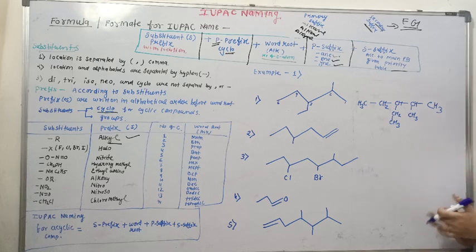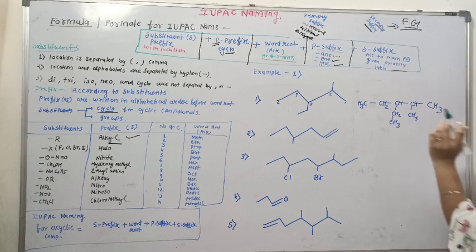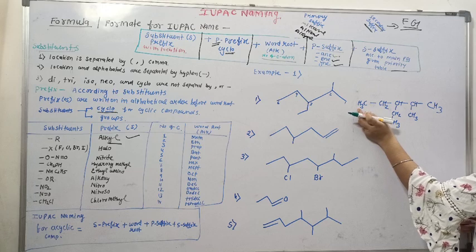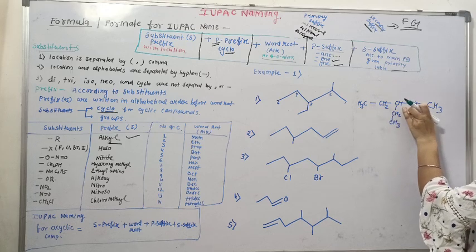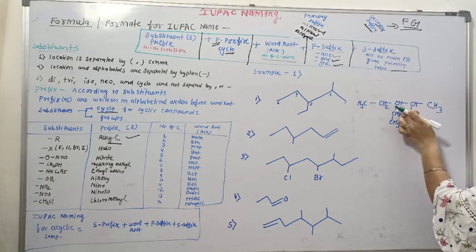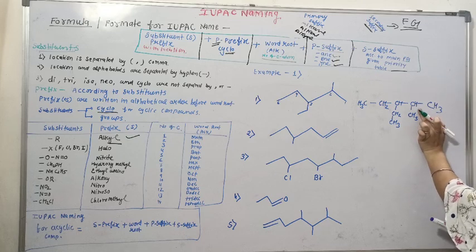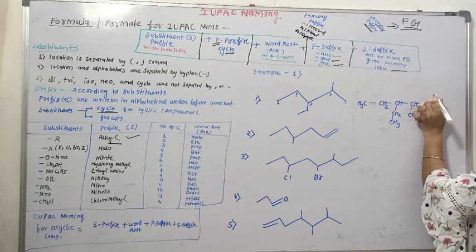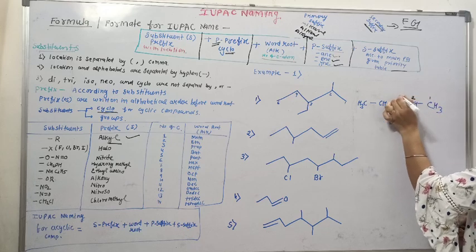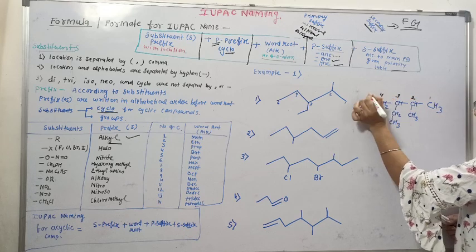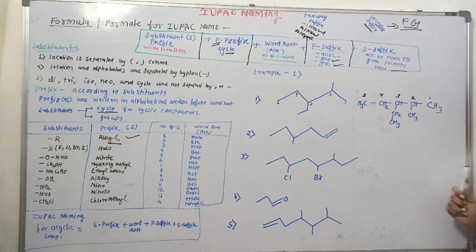Now the question is, from where do we have to number this chain? From the left hand side or from the right hand side? From the left hand side we observe that the substituent is coming on the third place, while from the right hand side the substituent is coming on the second place. So we'll number the chain from the right hand side. Okay, that's done. Rule 1 and rule 2 are done.